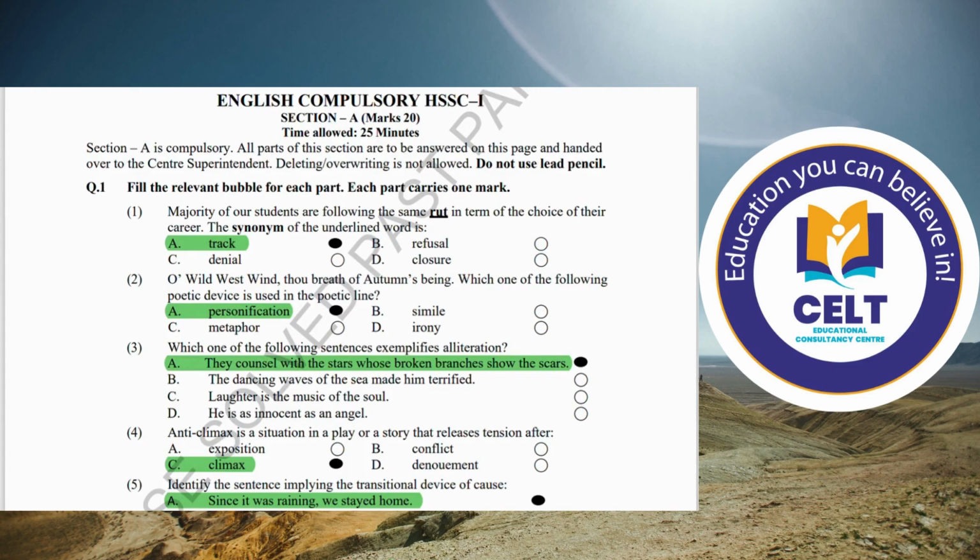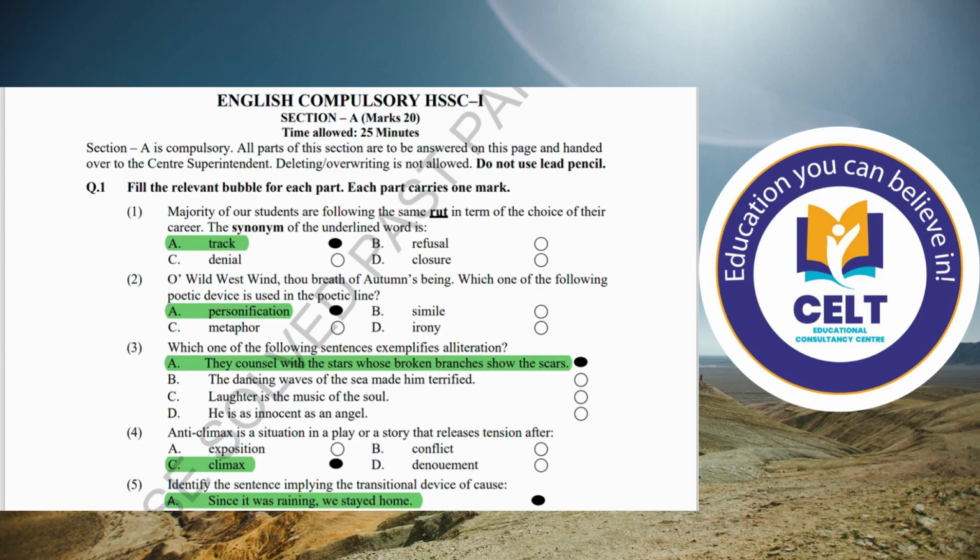English compulsory paper starts with the section A, that is of MCQs. Let's get started without any delay. Question number 1, fill the relevant bubble for each part, each carries 1 mark. Number 1, majority of our students are following the same route in the term of the choice of their career. The synonym of the underlined word is the track.